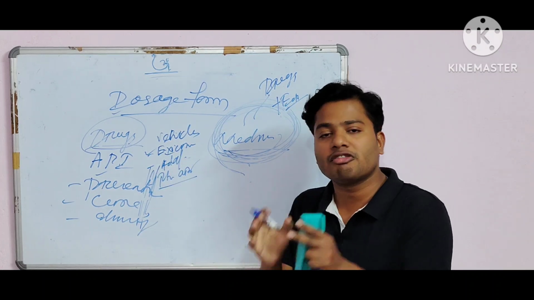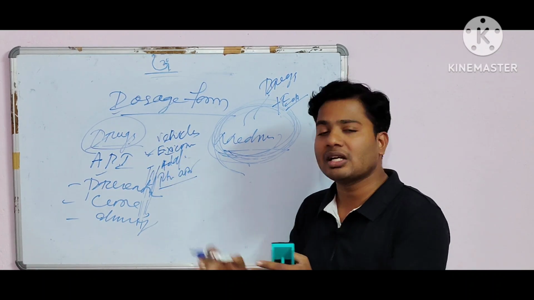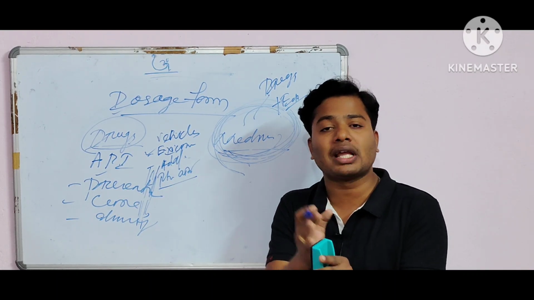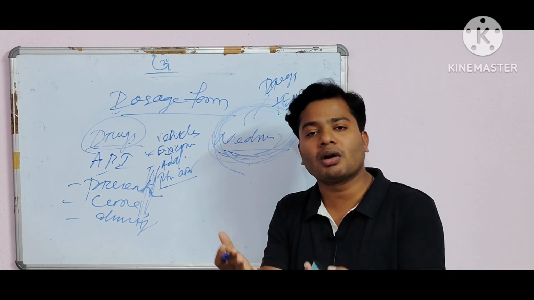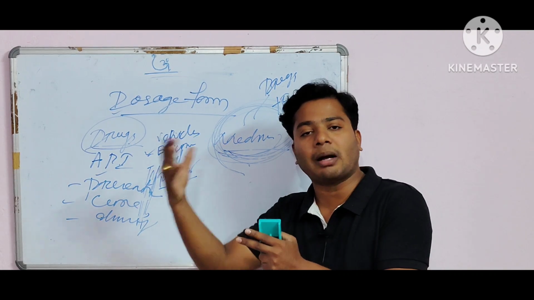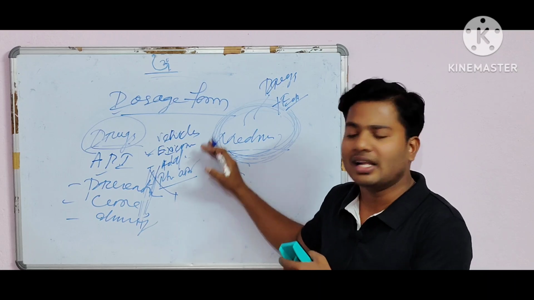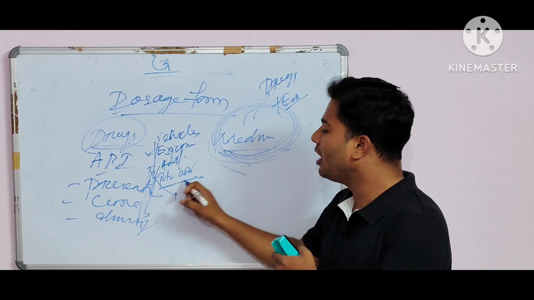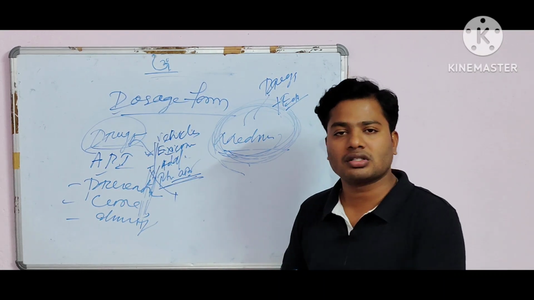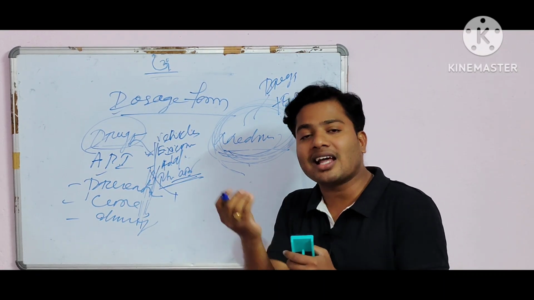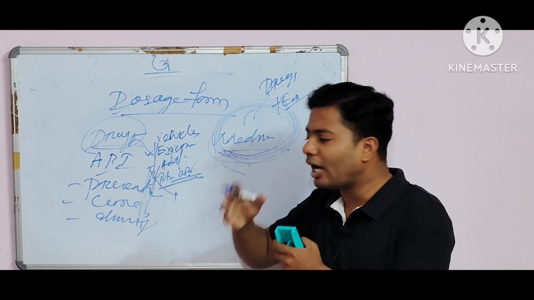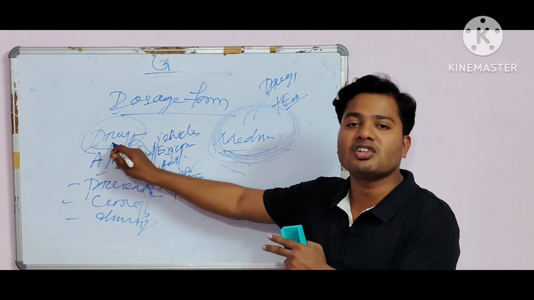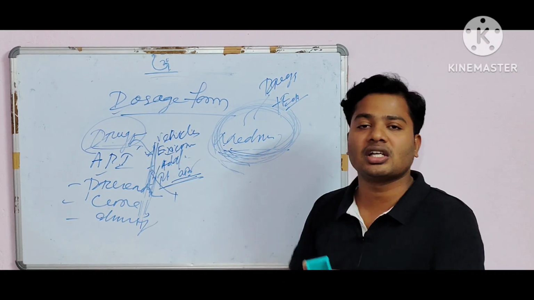They have no therapeutic effect, but are essential for protection, to enhance the stability of the pharmaceutical dosage form, and to give the particular shape to the formulation. That's why you have to use some excipients in the drugs, and it converts into the medicines.